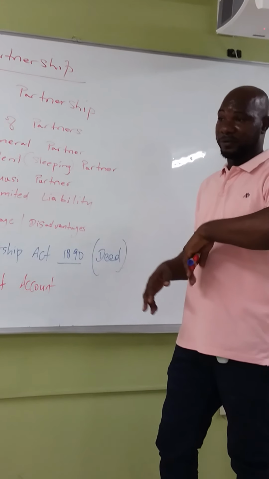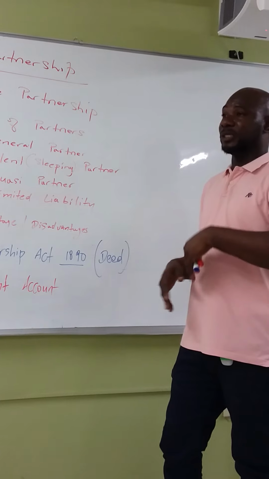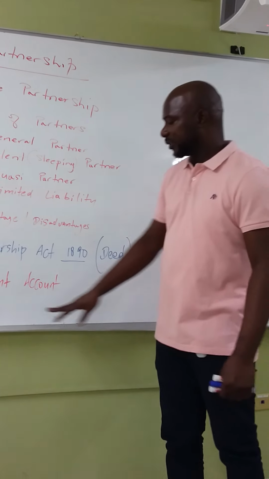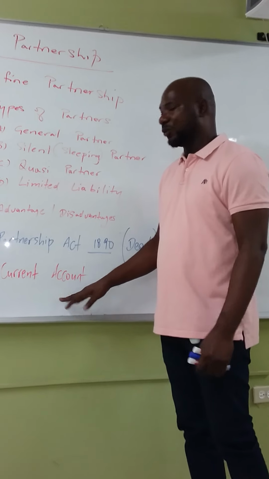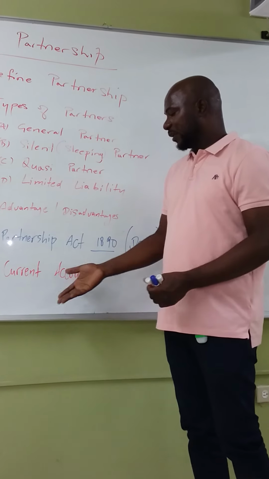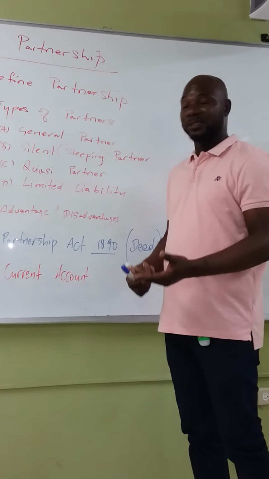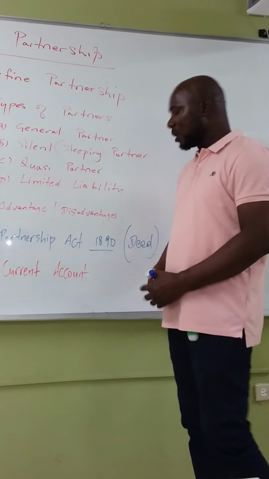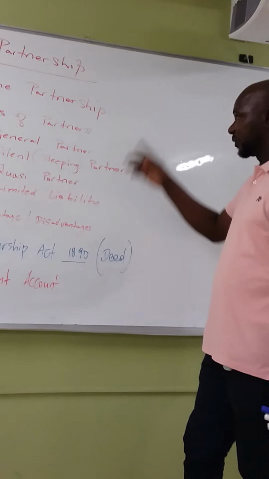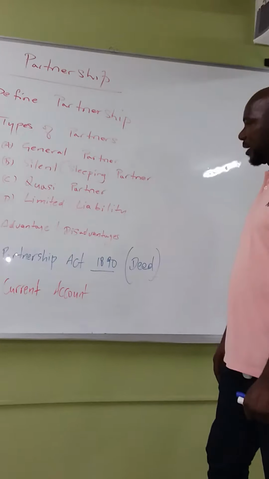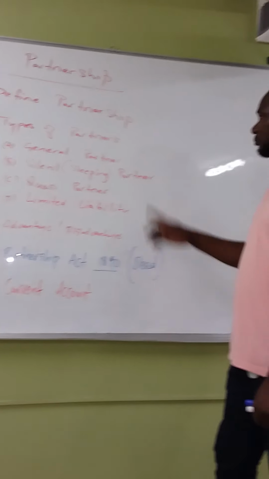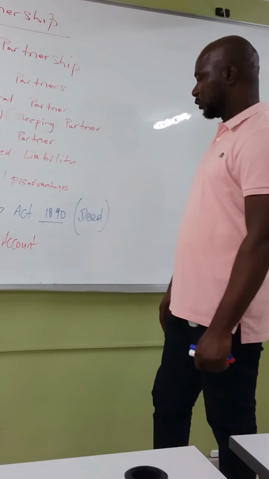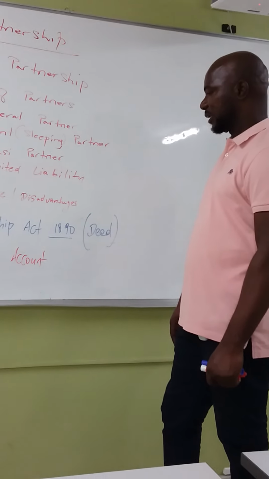Take for example, if the partner receives a salary, if the partner takes out any drawings, if the partner gets interest on loan, etc. It pretty much captures everything relating to the partner within the course of the year. So at the end of the year, it will show you the partner's entitlement from the current account perspective. Alright? There concludes the lesson or the lecture as it relates to partnership. Next, we'll be looking at a question as it relates to partnership.